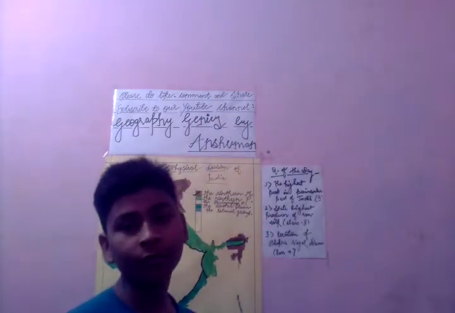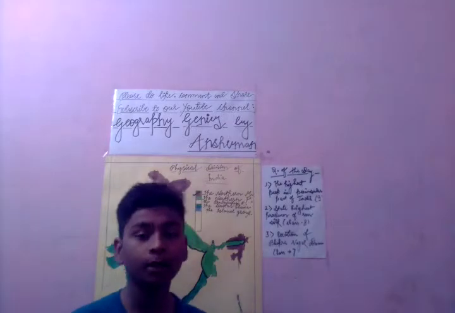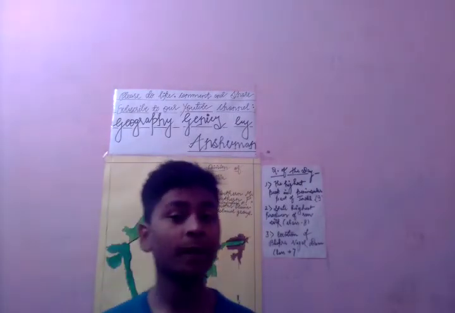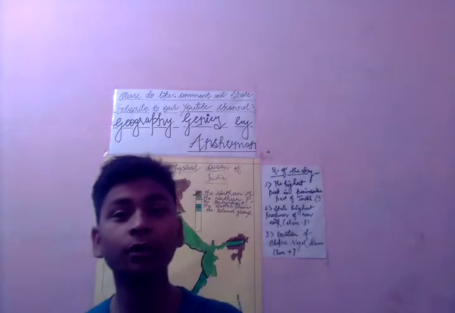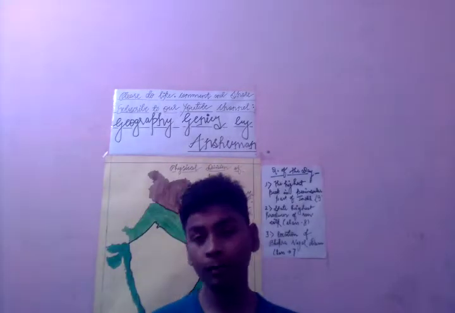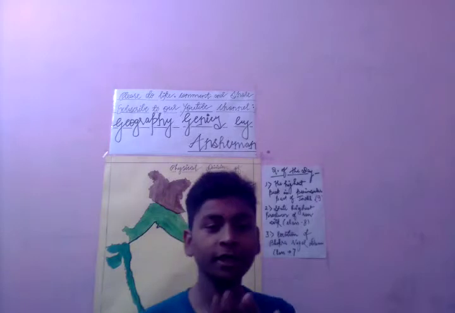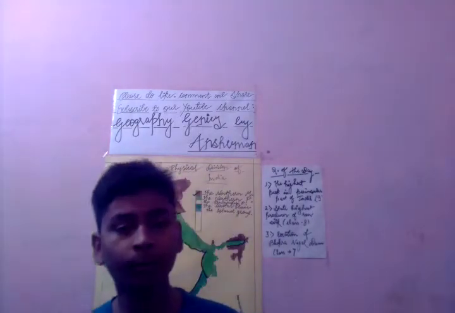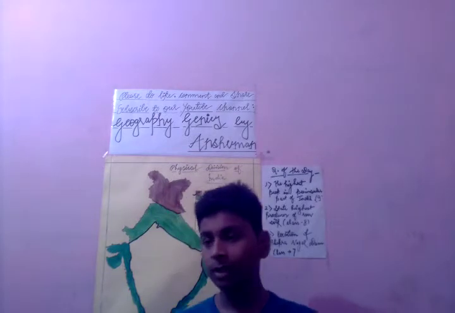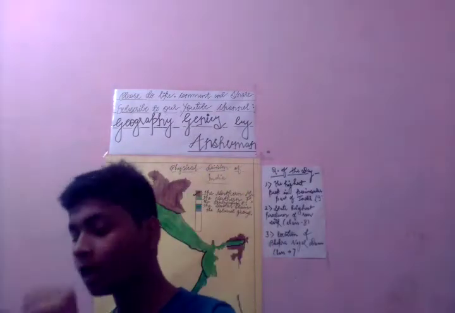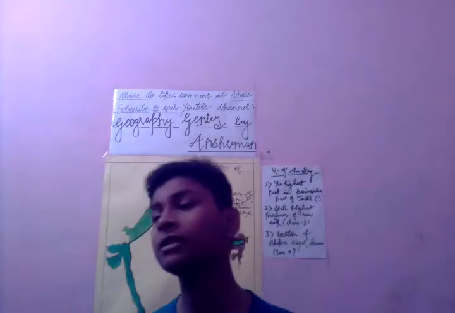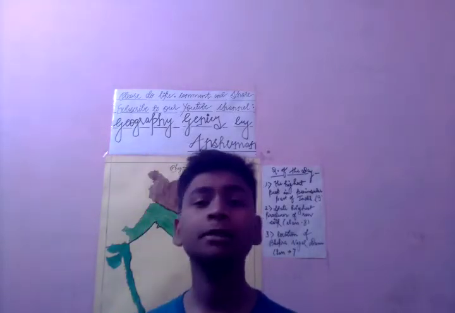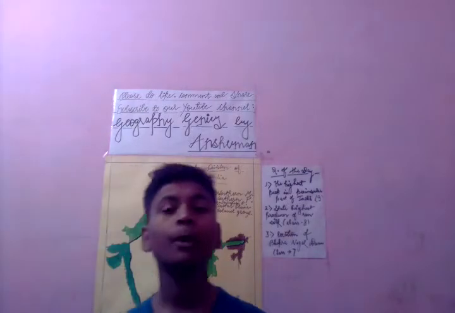Let me have a recap of the Northern Mountains. The Northern Mountains originate from the Pamir Knot in Central Asia. That Pamir Knot divides into 2 parts, the Himalayan ranges and the Karakoram ranges. In the Himalayan part there are the Himadri, Himachal and Shivalik, that is the greater Himalayas, the lesser Himalayas, and the lowest Himalayas. This was all about that.